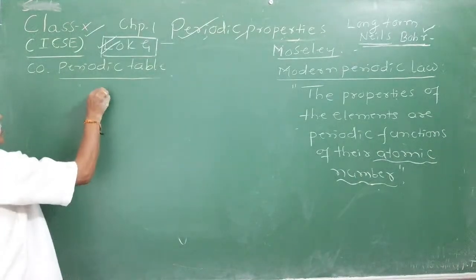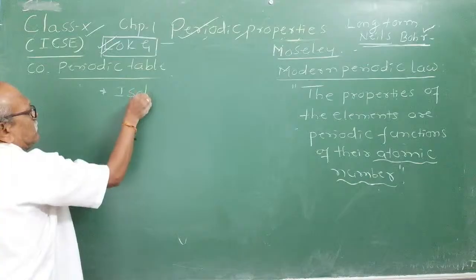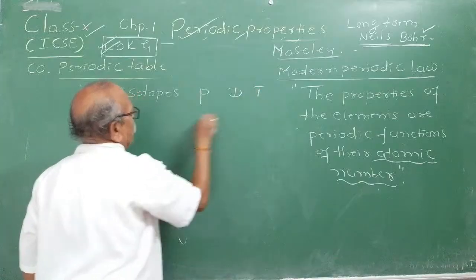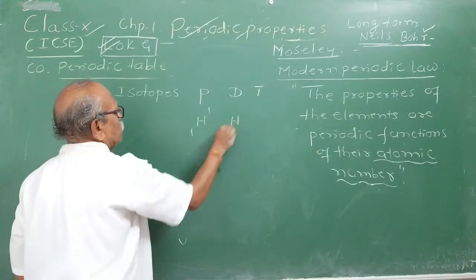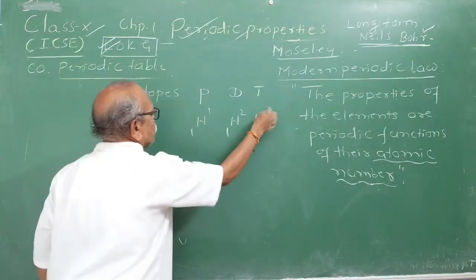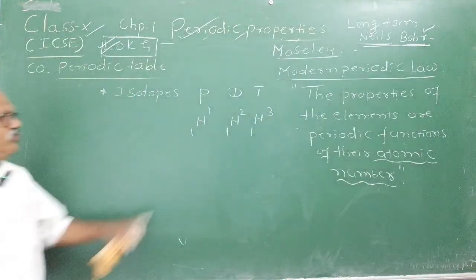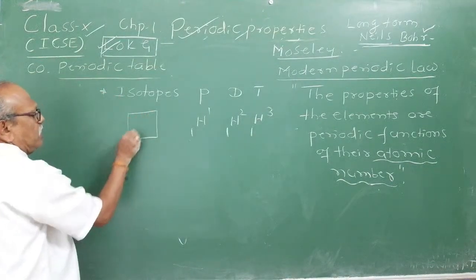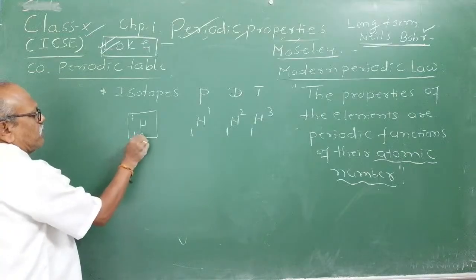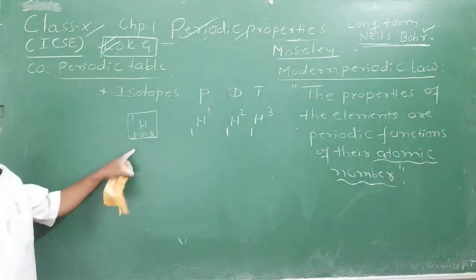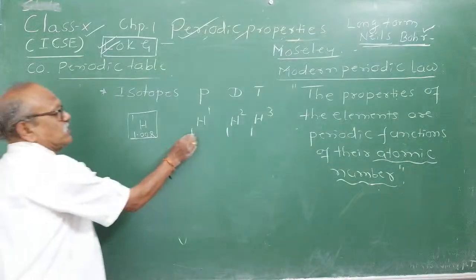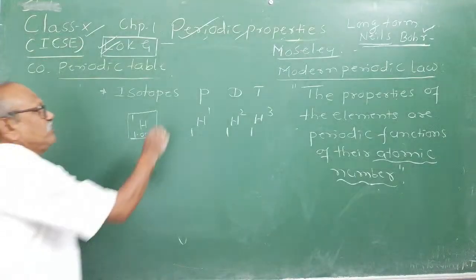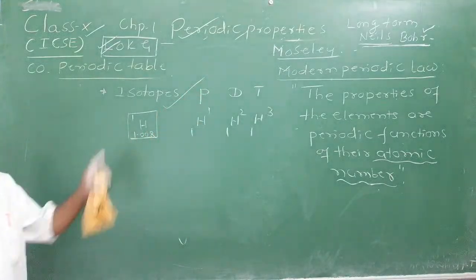Let us take the example of isotopes. What are isotopes? We will take protium, deuterium, tritium: H-1, H-2, H-3. See, all of them have the same atomic number. Therefore, Moseley's periodic table was successful. Hydrogen, atomic number 1, the mass number is 1.008. You can observe this in the modern periodic table. The atomic number is the same, therefore all isotopes can be placed in one box only, and this successfully solved the problem.